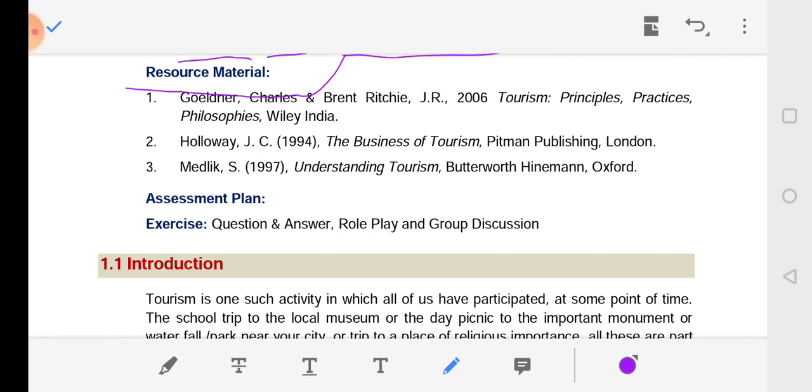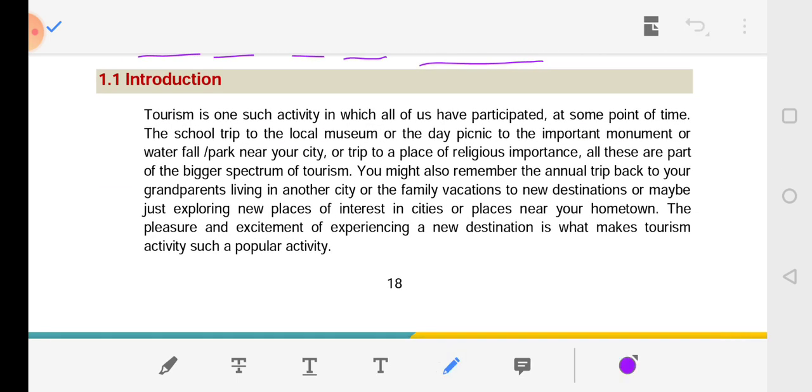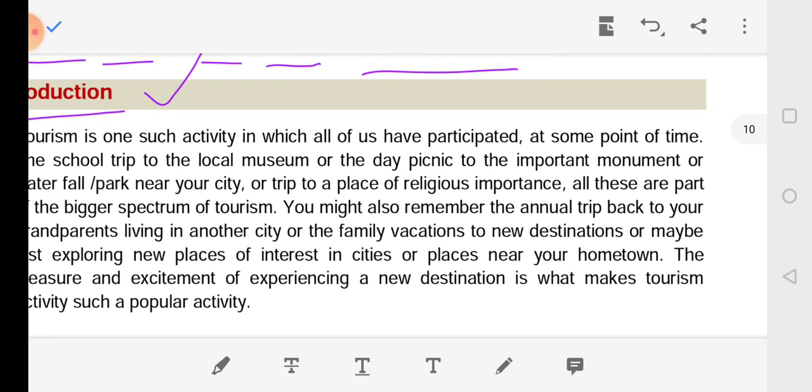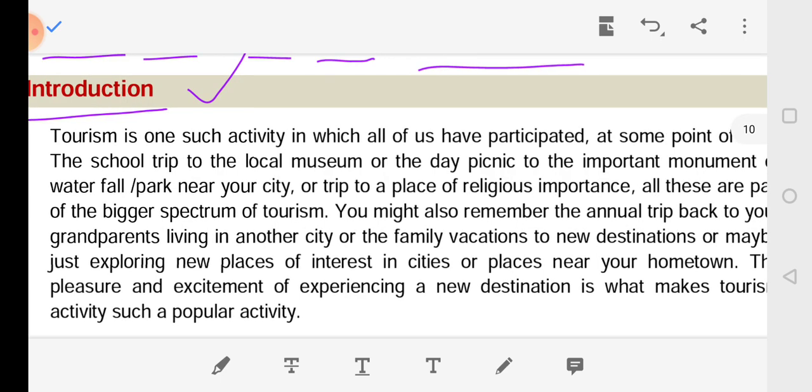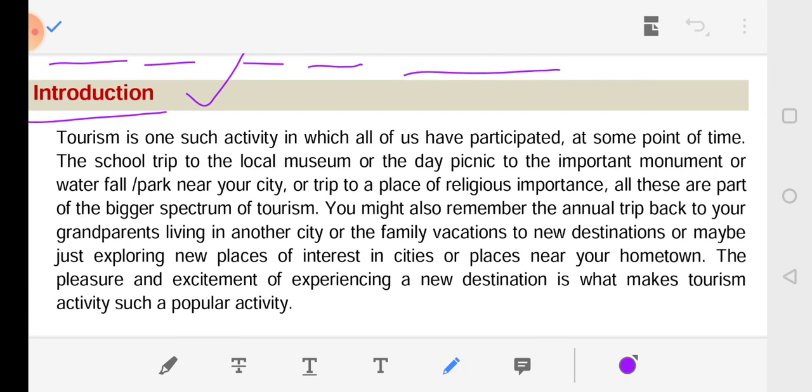Resource materials: these are the persons or books we have. This book has taken the content. Now, assessment plan: exercise, questions and answer, role play and group discussion. So it is starting now. 1.1 Introduction. So we are going to start.